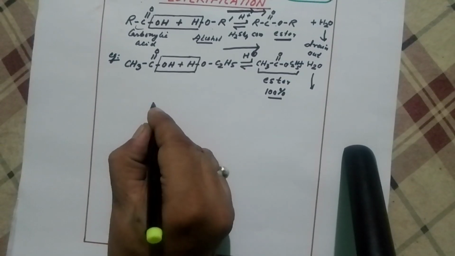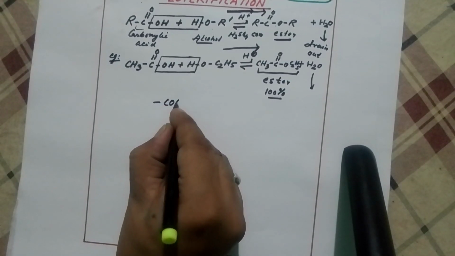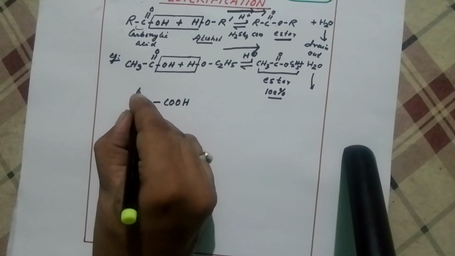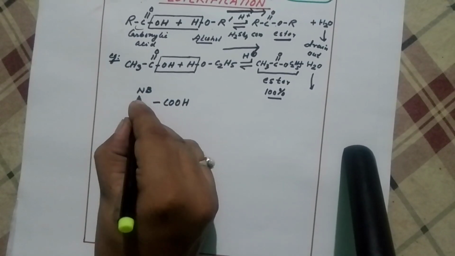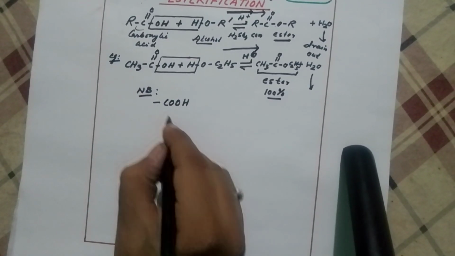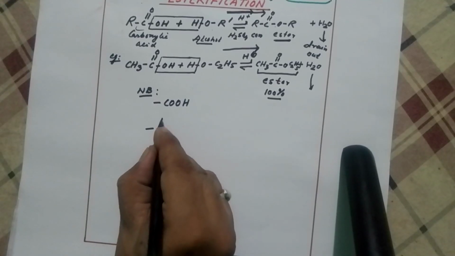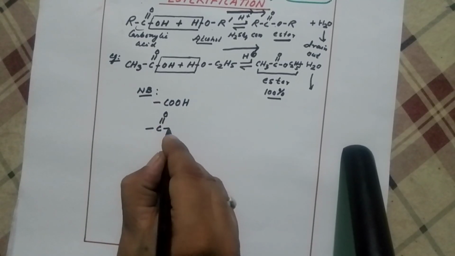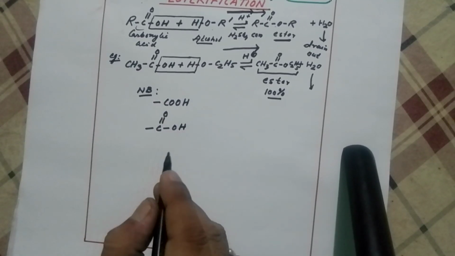Okay. And now one more thing, see here, the carboxylic group which we started, this is just for your information. This is the group of the carboxylic acid. Carboxylic group is nothing but this is called carbonyl and OH. Right?